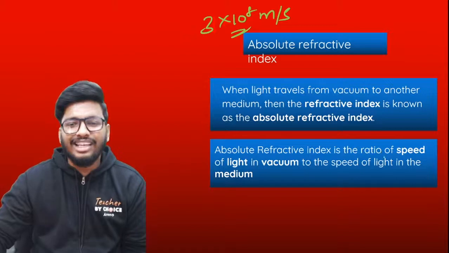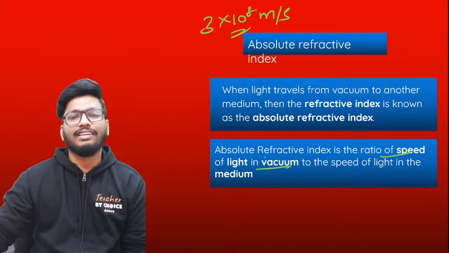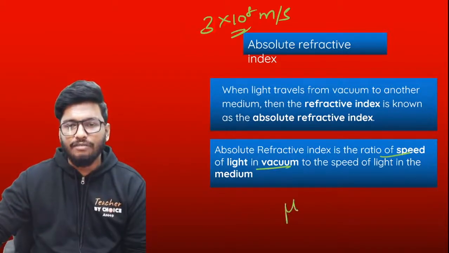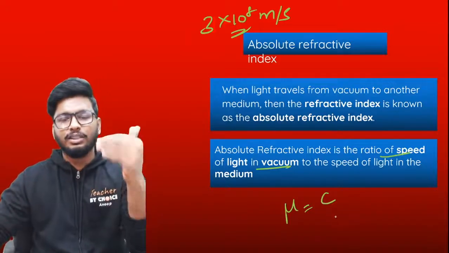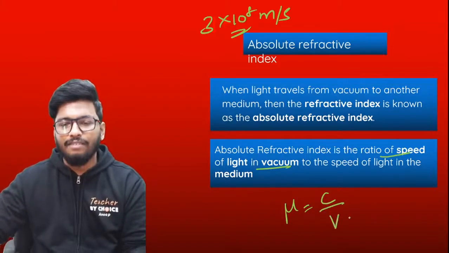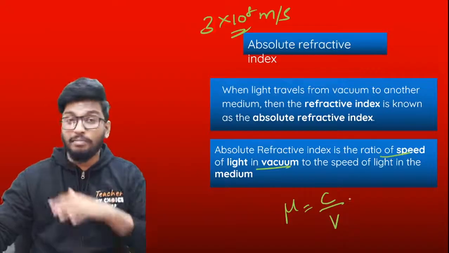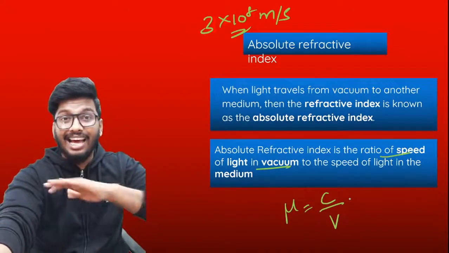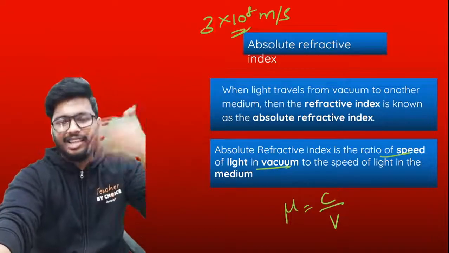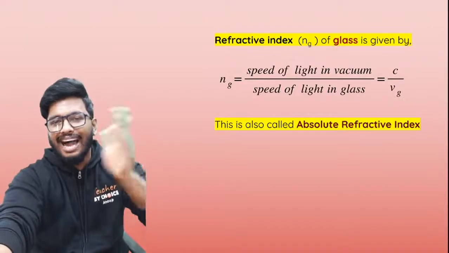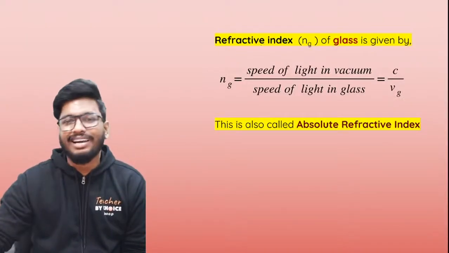In other words, it is the ratio of speed of light in vacuum to the speed of light in the medium. So absolute refractive index is equal to c, which is the speed of light in vacuum, divided by v, which is the speed of light in the particular medium. Now the medium could be anything. It could be air, glass, water, whatever it is, it does not matter. But that is what is called your absolute refractive index.